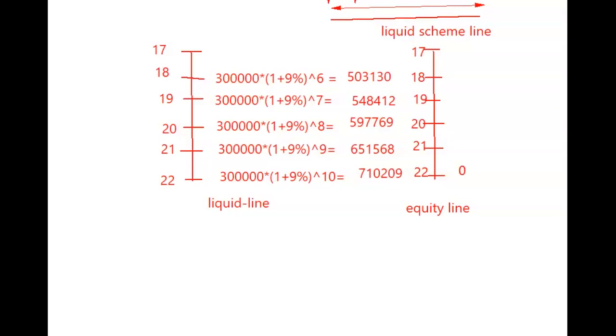Whereas at 21, what will he withdraw from equity? What will he switch from equity to liquid? 710,000.